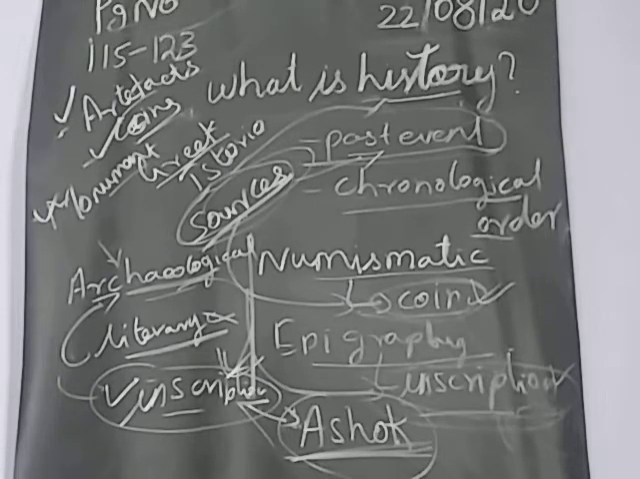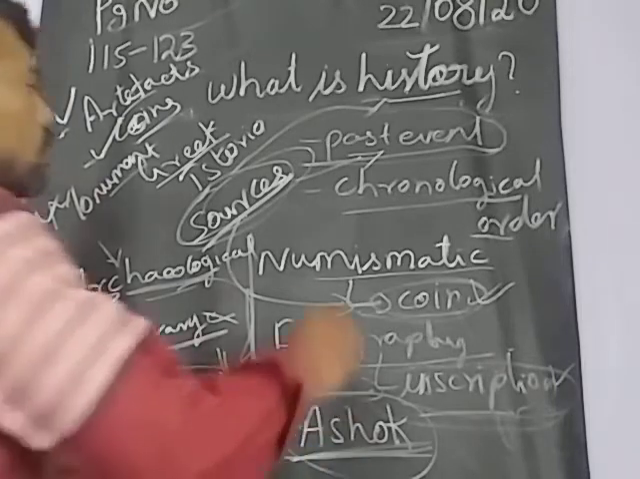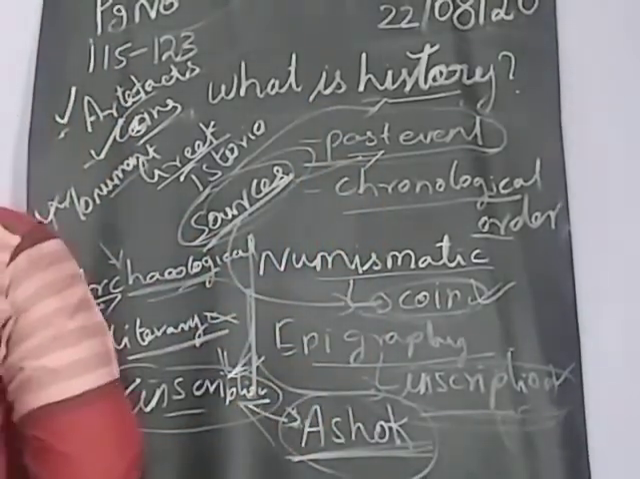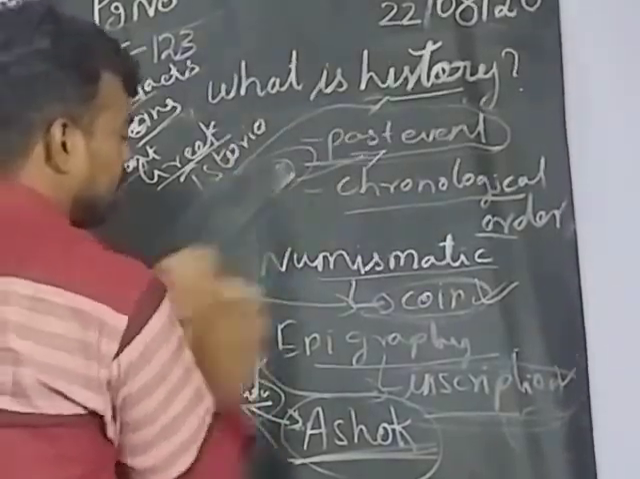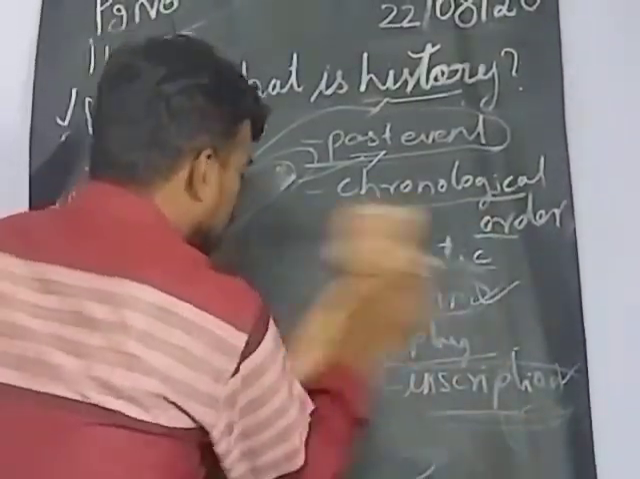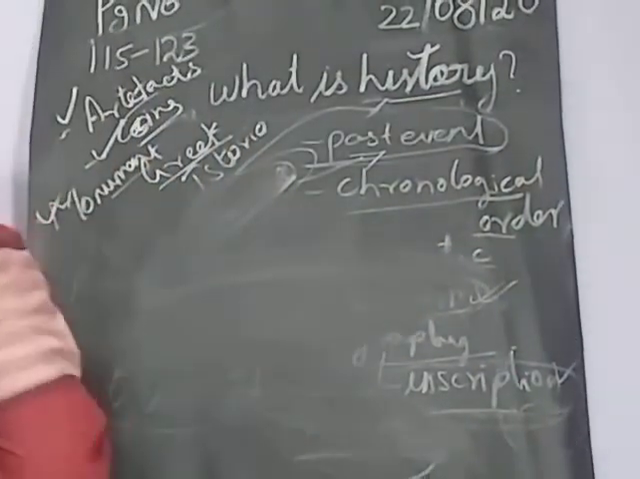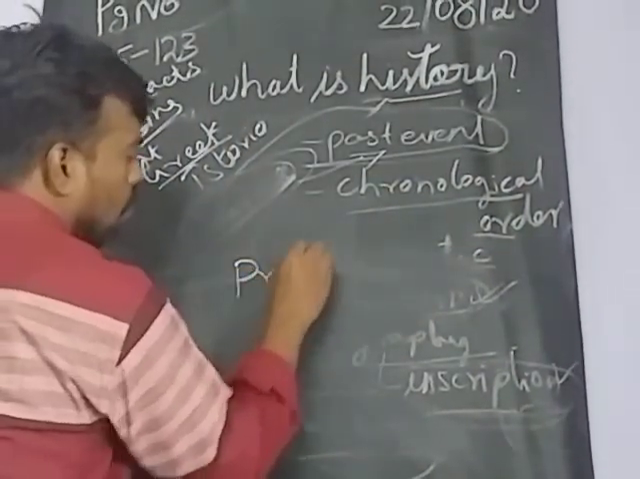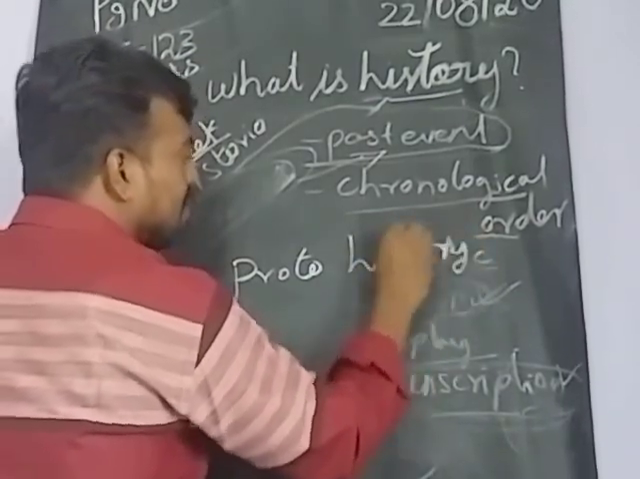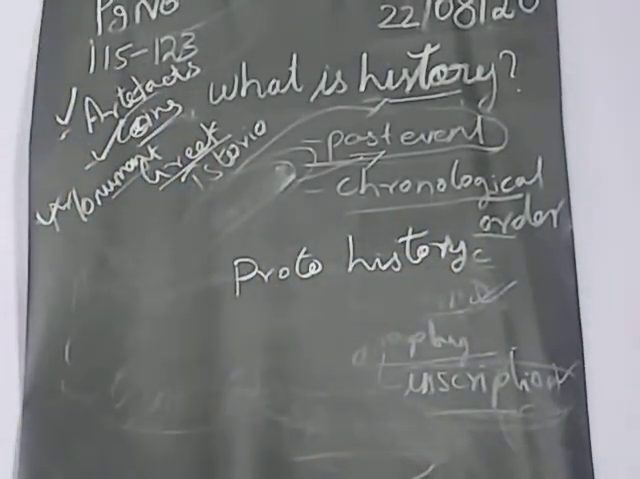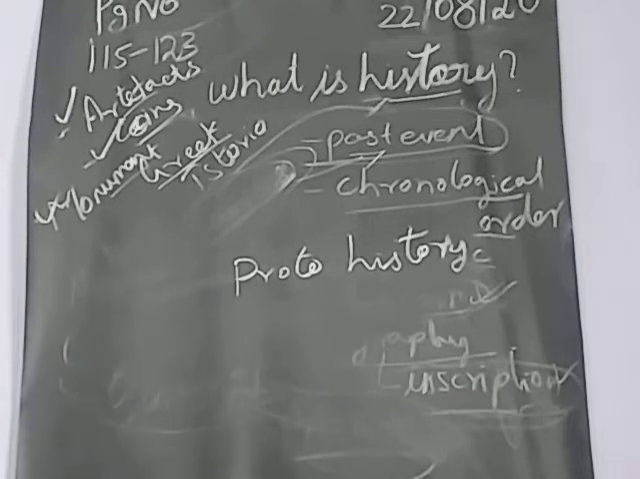Then another one. What is it? Proto-history. One of the concepts is there. What is the concept? Proto-history. What is a proto-history, sir? It means the history which we got at the time of not having a practice of writing.